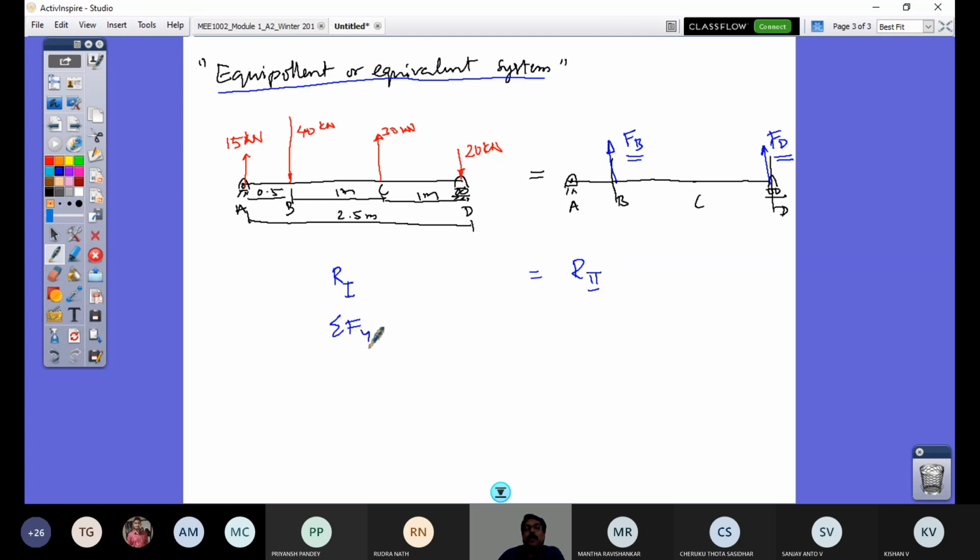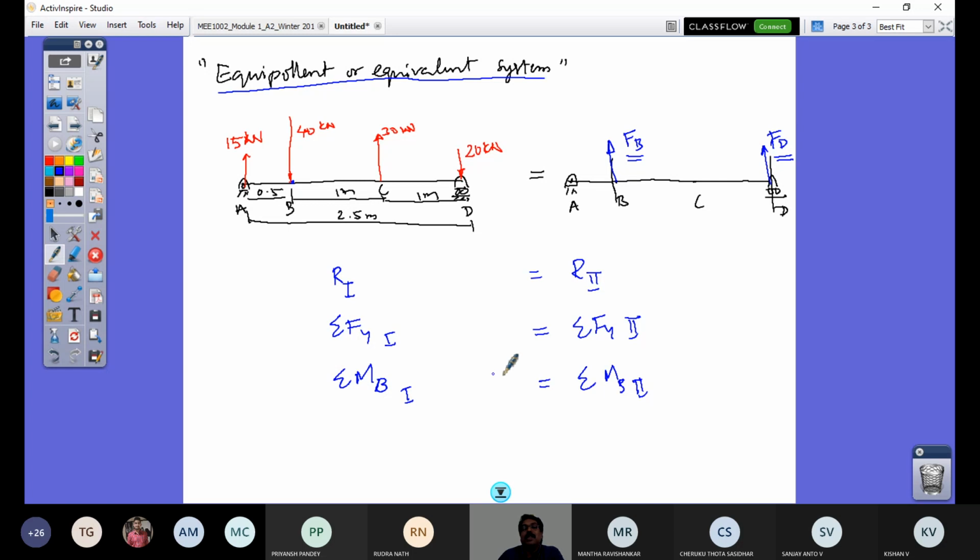Sigma Fy of case 1 is equal to sigma Fy of case 2. Not only that, the resultant moment here is the same as the resultant moment there also. If I take moment at point A, sigma MA, but instead of A, I will take point B. So sigma MB of system 1 should be the same as sigma MB of system 2.